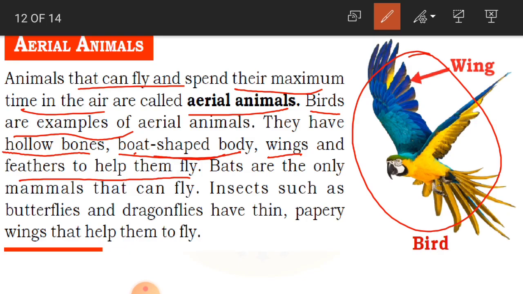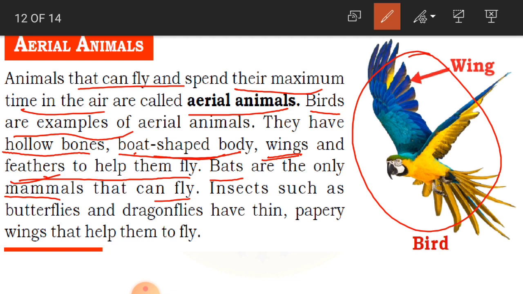So that is why it has got a boat shaped body. And they have got wings and feathers also. So because of this they are able to fly. Bats are the only mammals that can fly. So again, bat is also able to fly, but that doesn't come under aerial animal. Bat is a mammal. It can fly, okay, children, but it doesn't come under aerial animal.